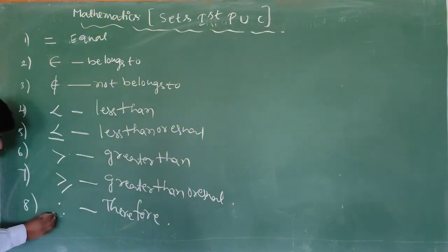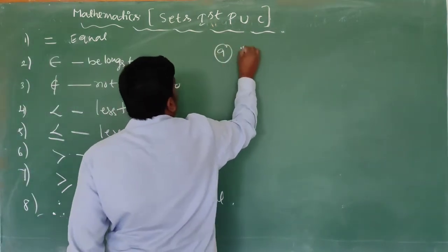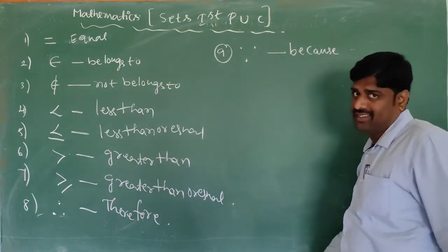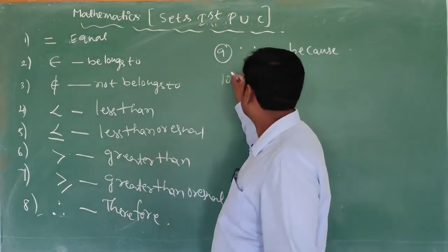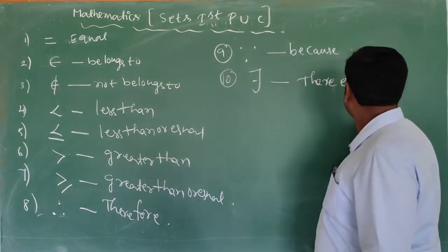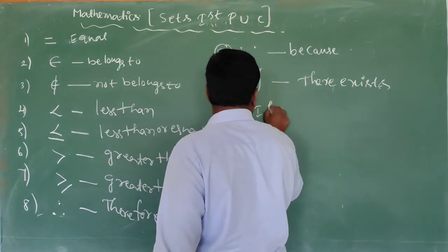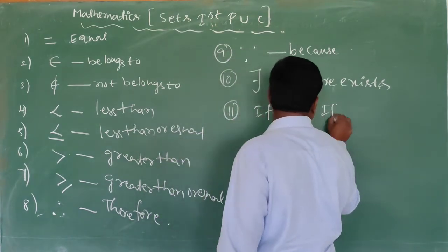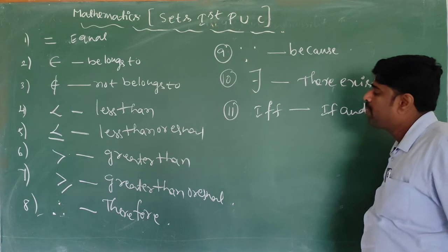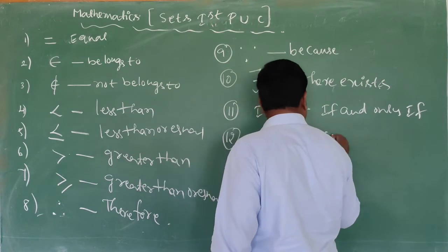So these three dots are therefore. Next, this one is because or since. Next, this one is there exists. This one is IFF, if and only if. Okay. So this one is such that.